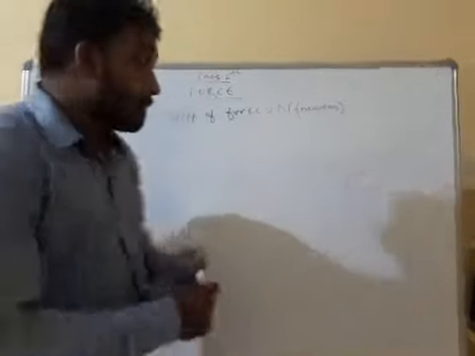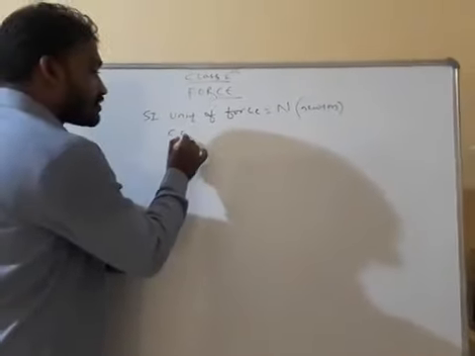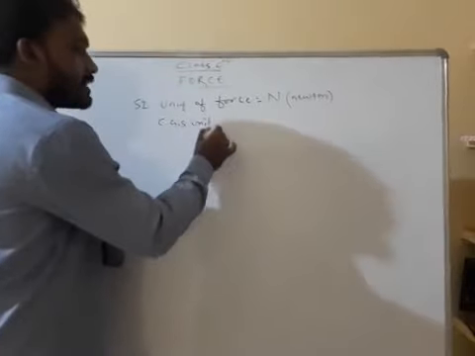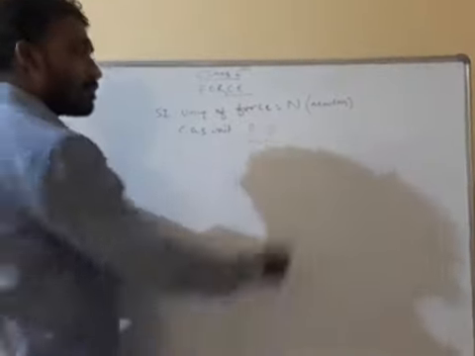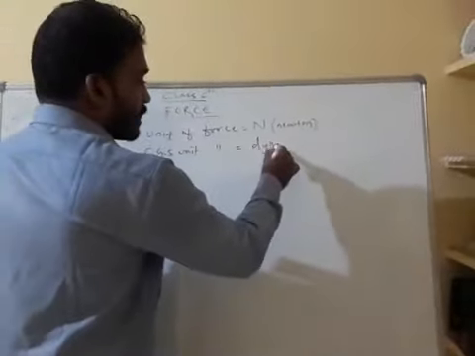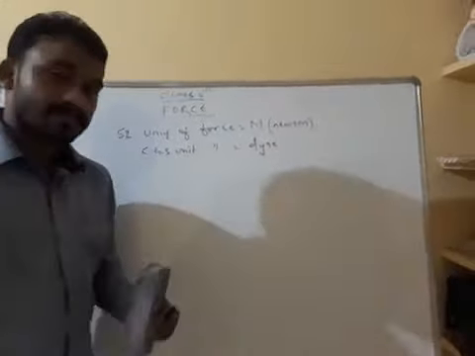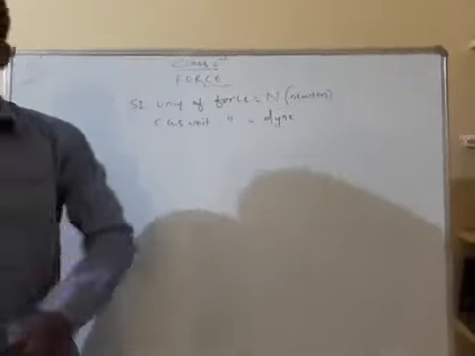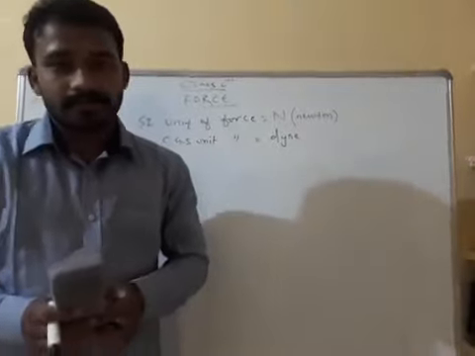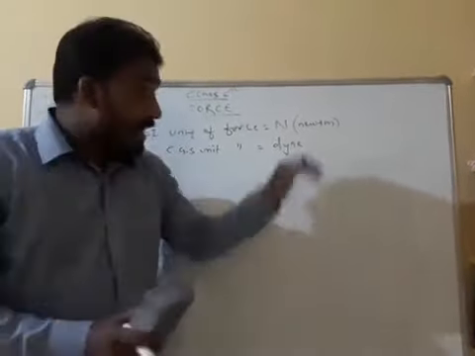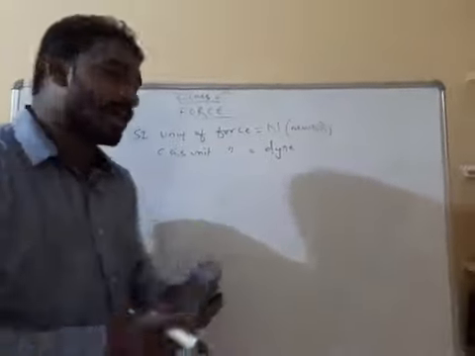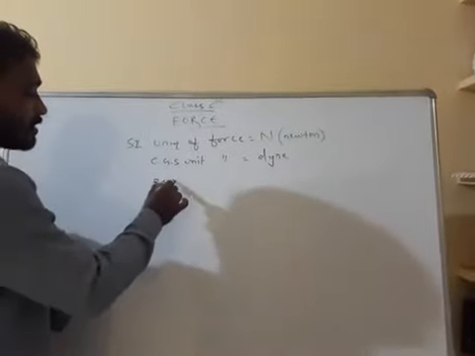Understood? But a CGS unit is also there. CGS unit of force is dyne, D-Y-N-E, dyne. CGS unit of force is what? Dyne. Understood?